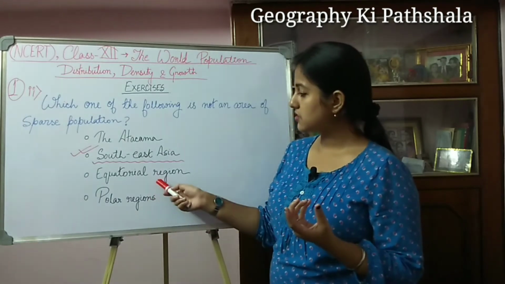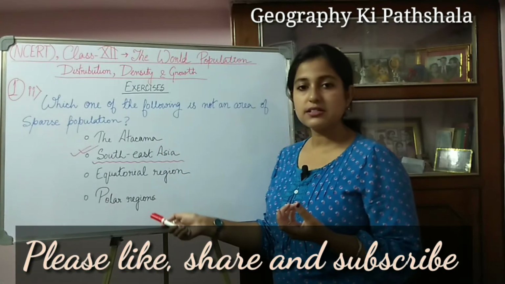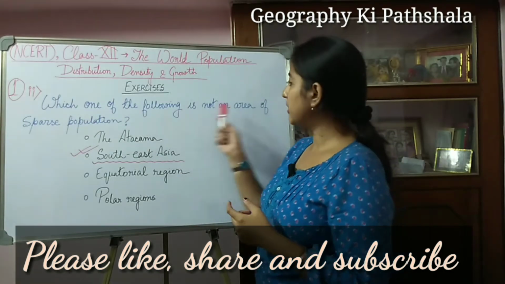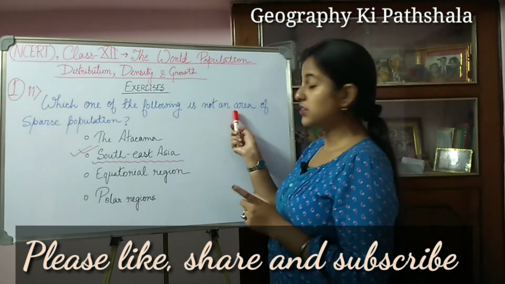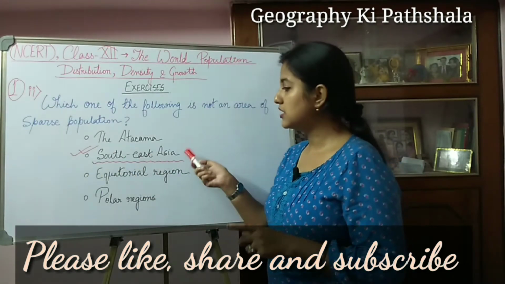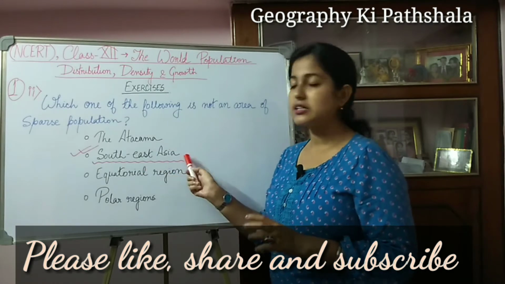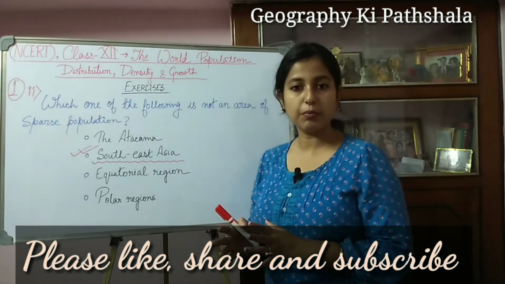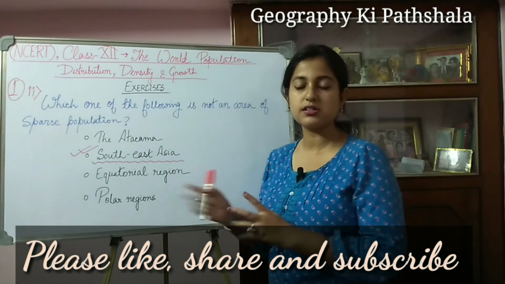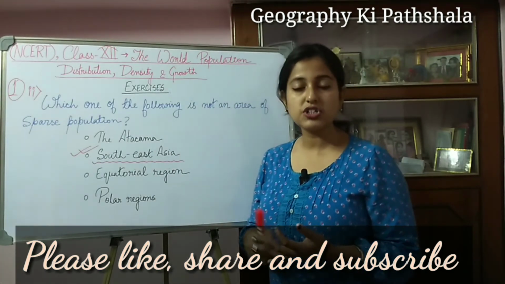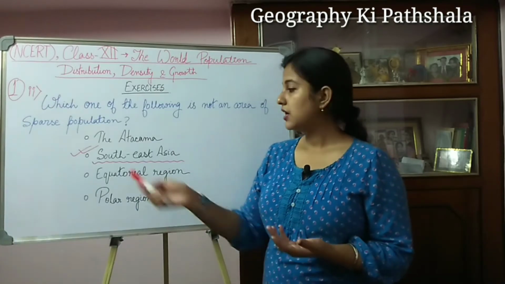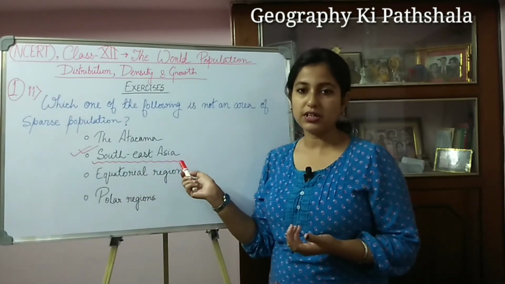So in these three regions we can see there is a sparse population. But here it is asked which area is not sparsely populated. That means Southeast Asia. Here we can see a high concentration of population; the countries that come under this region are India, China, Bangladesh. We all know that these countries are highly populated. So the answer will be Southeast Asia.